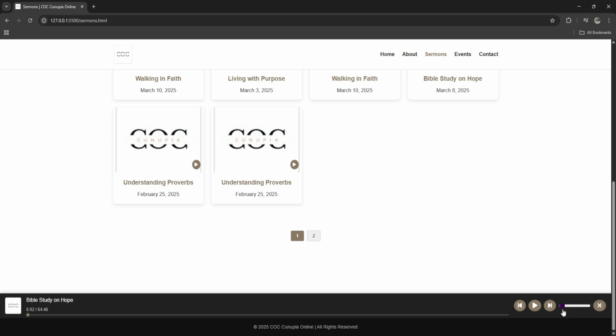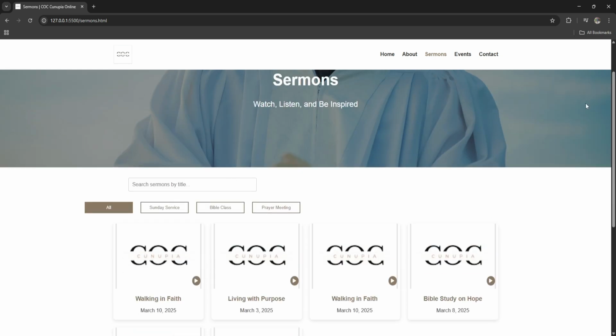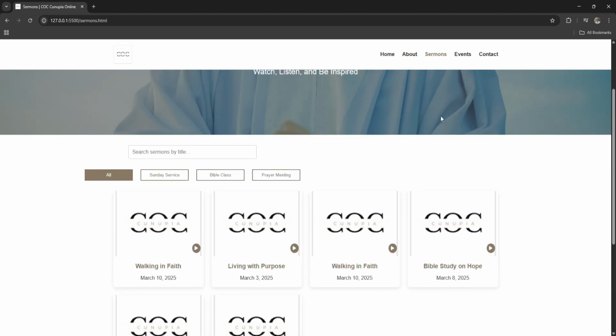You can also reduce the volume. You can see how I make it lower. I can also go backwards. I can pause it. I can also exit it as well. And that is pretty much all I really added to it. Nothing too difficult to understand. And that's pretty much it with this project.